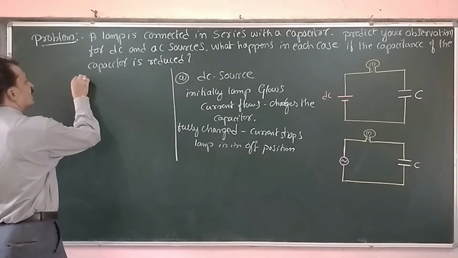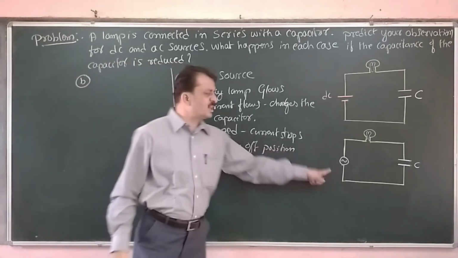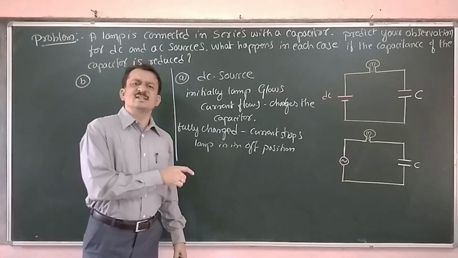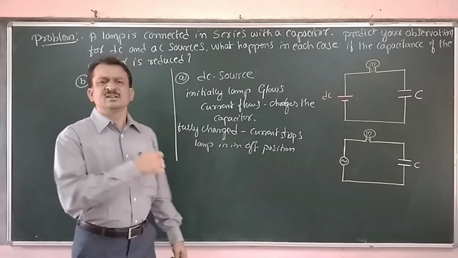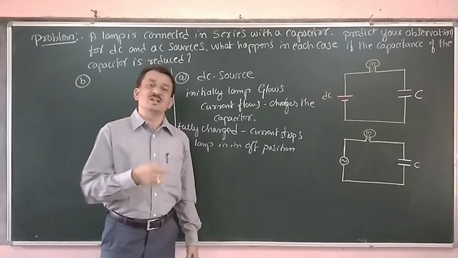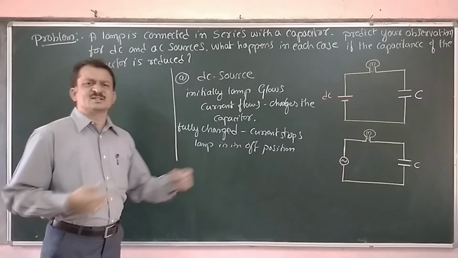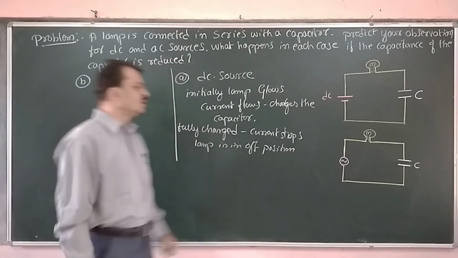Now what will happen in the case of AC? As and when the AC source is applied, since AC is a voltage or current whose direction is periodically changing, the capacitor charges, discharges, charges, discharges, that is going to take place.